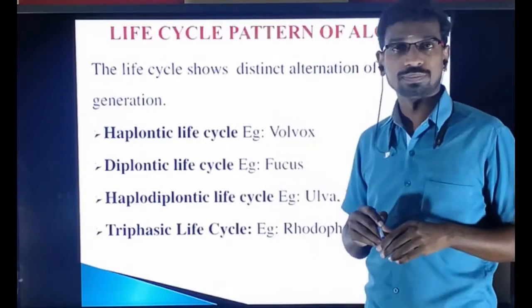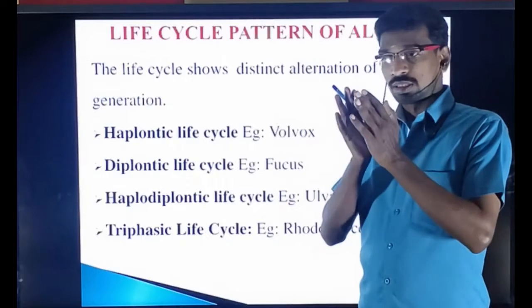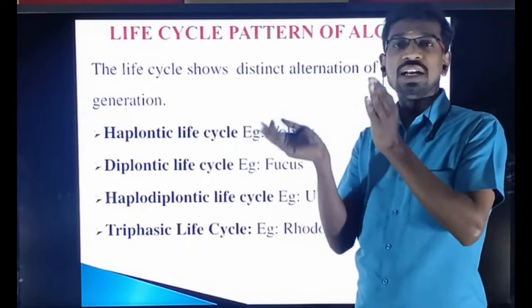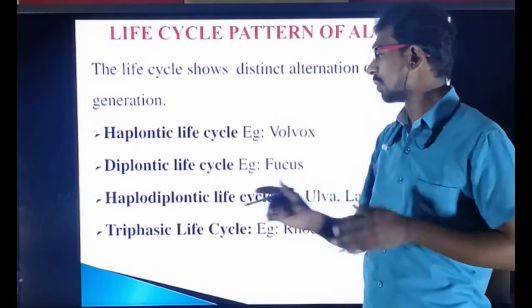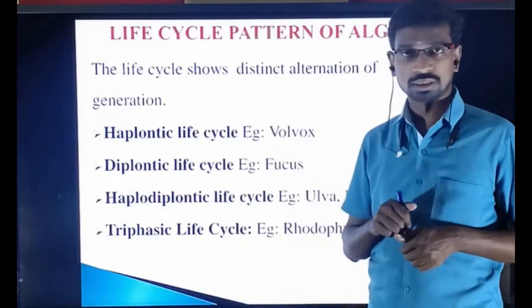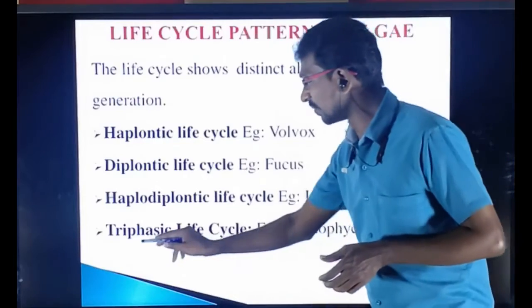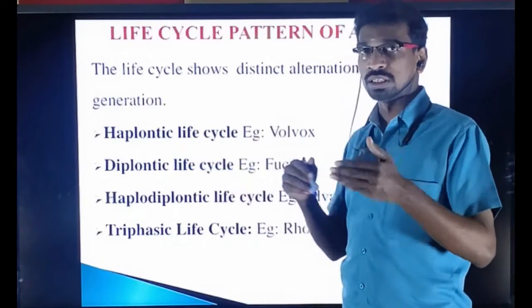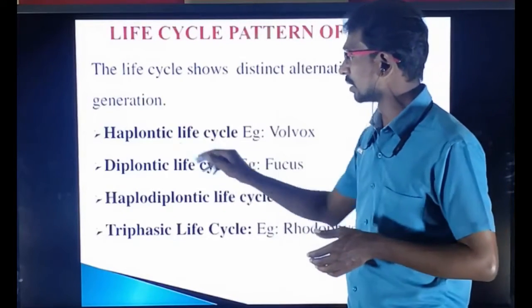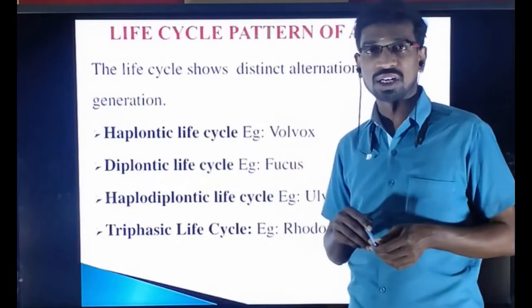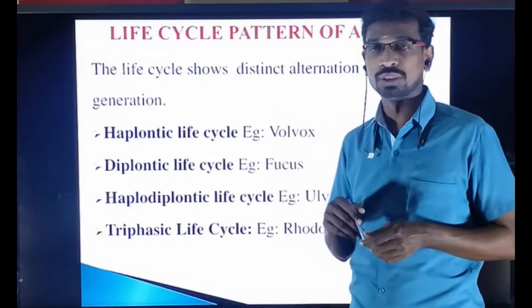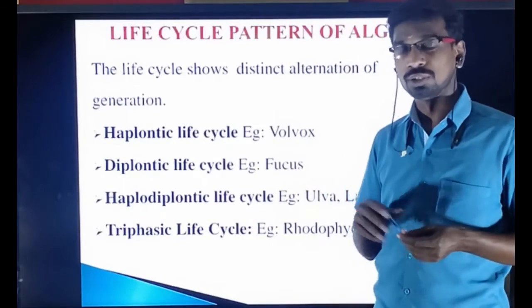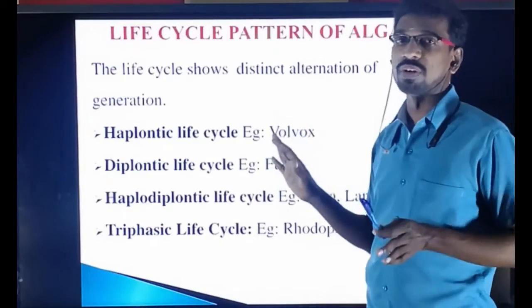Haplodiplontic life cycle. Both are equal. The sporophytic phase and the gametophytic phase, both are equal. That is the haplodiplontic life cycle. And then finally, the triphasic life cycle. At the beginning of this chapter, we discussed the haplontic, diplontic and haplodiplontic life cycles in the previous video. But this is a new one, the triphasic life cycle. You just need to know that it is additional information.